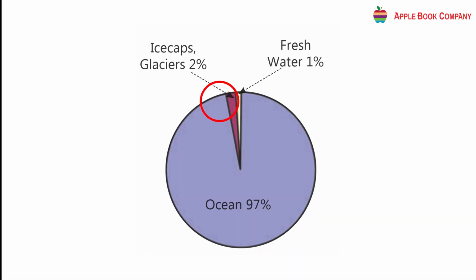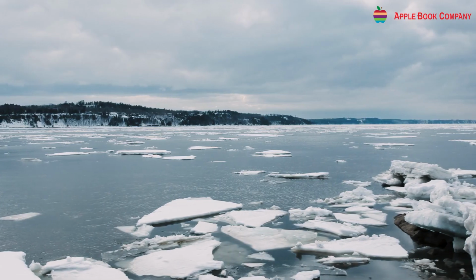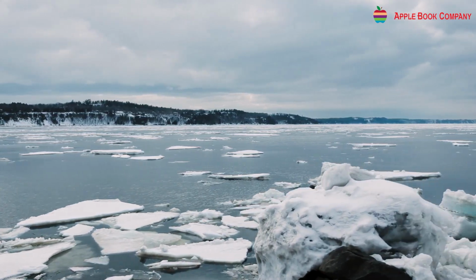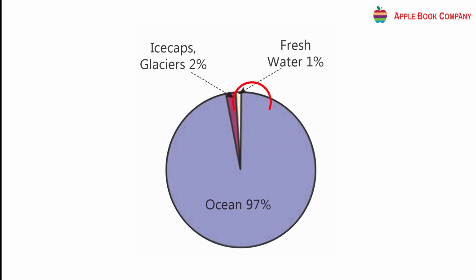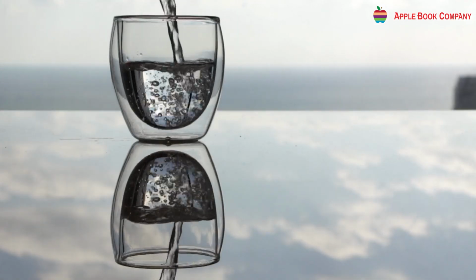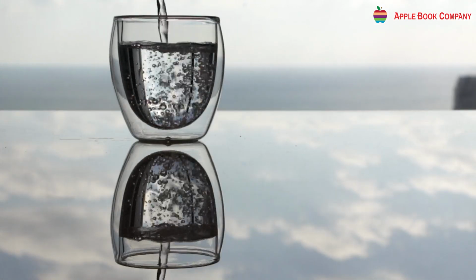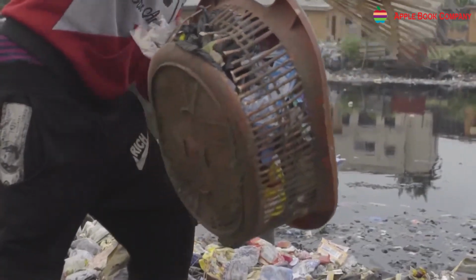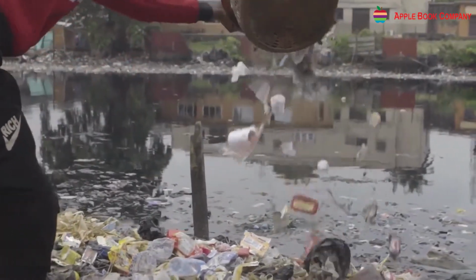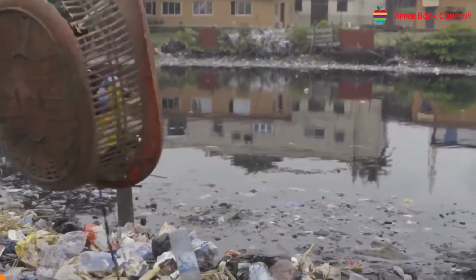About 2% of the water present on earth is locked in glaciers and polar ice caps. This water is frozen and cannot be used by us. So, only about 1% of the total water present on the earth can be used by living organisms. Hence, water is a very valuable resource. Unfortunately, we have been throwing harmful things into water and polluting such water bodies.